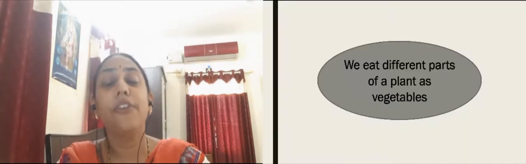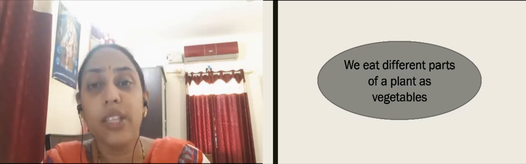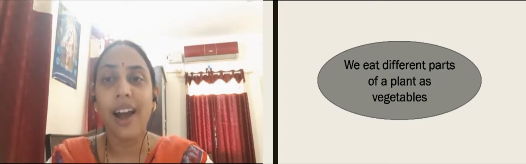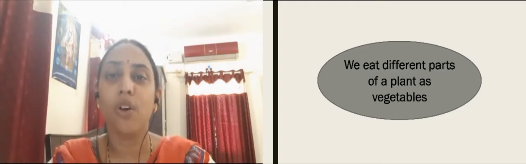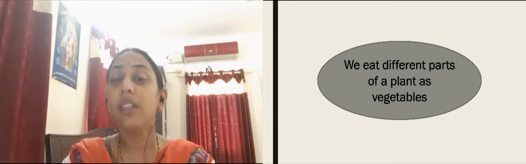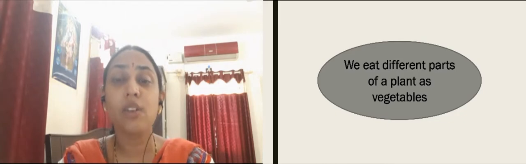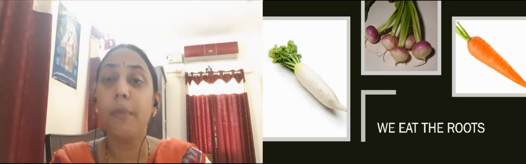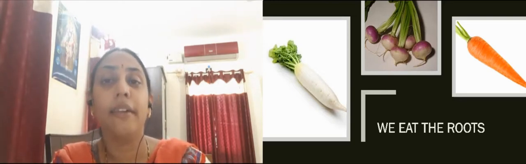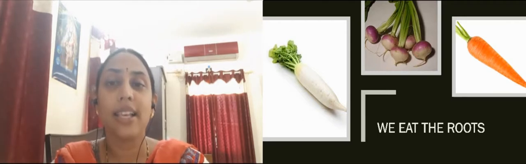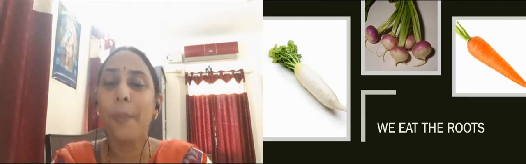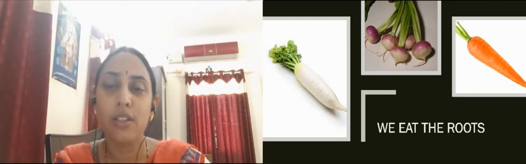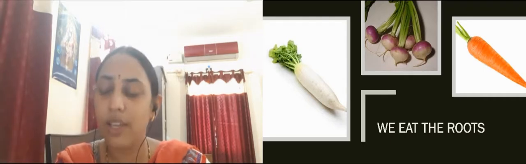Then we eat the different parts of the plant as vegetables. Whatever vegetables we are eating are actually different parts of the plant. So we will see what these parts of the plant are that we eat. Roots. We eat the roots of certain plants, like carrot, radish, turnip, beetroot. These are actually the roots of the plant, and we eat them as vegetables. We can even eat them raw, as salads, and they are very healthy, let me tell you.